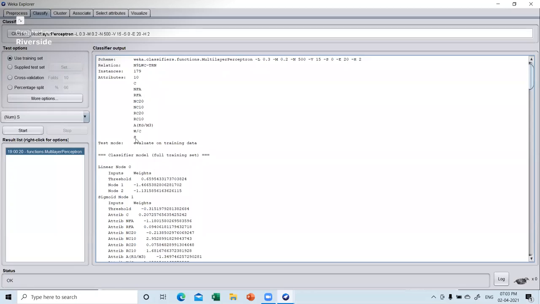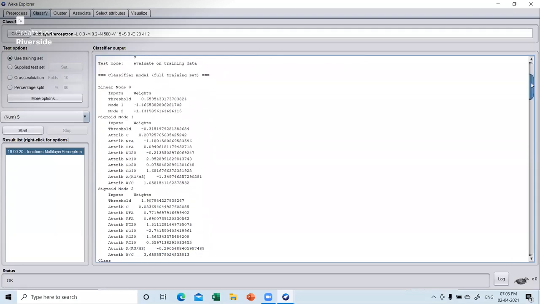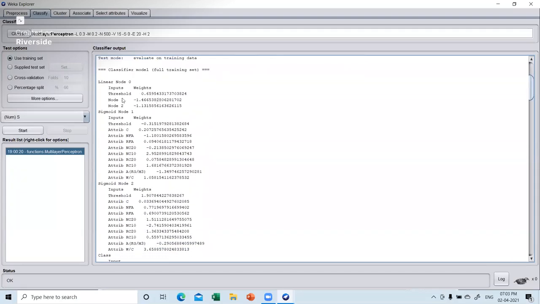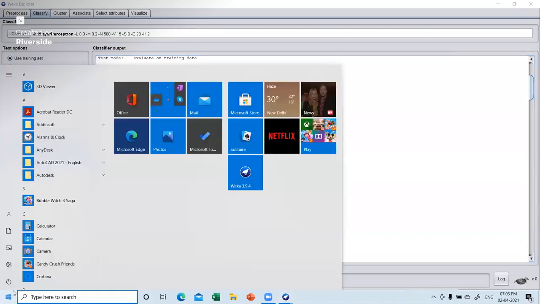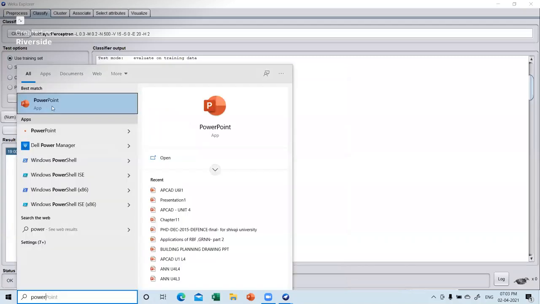Now, just see this particular part. What is this? In WEKA, this threshold is nothing but the bias. In WEKA, for bias, they call it threshold. So threshold is nothing but bias here. Now just check out how this particular thing is. I'll show it to you in PowerPoint. Just give me a minute. I'll show you how this data sheet should be read.